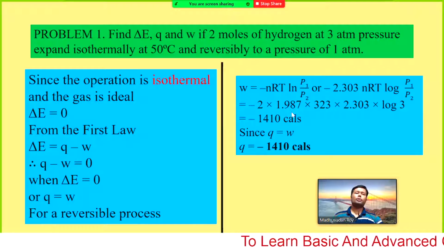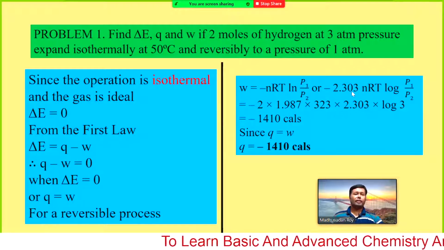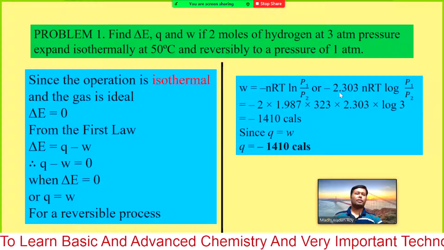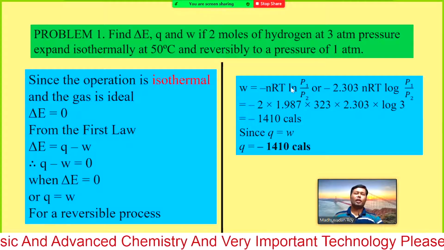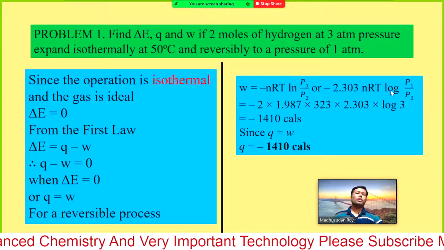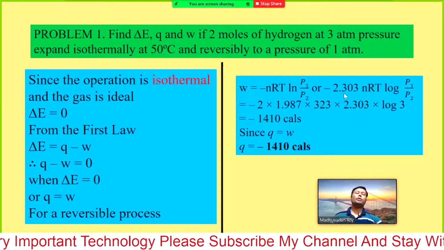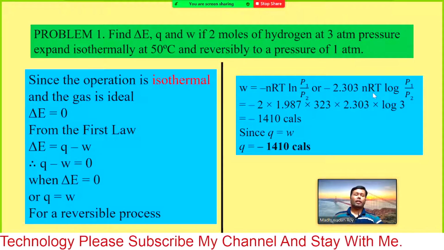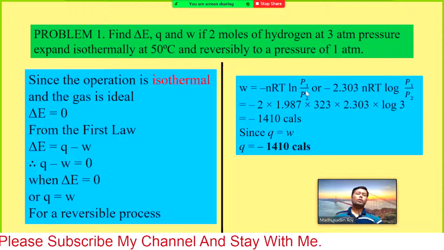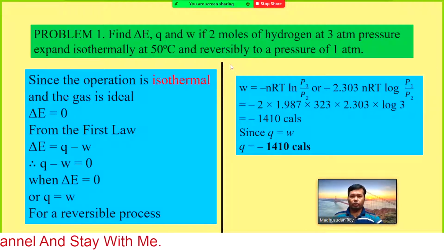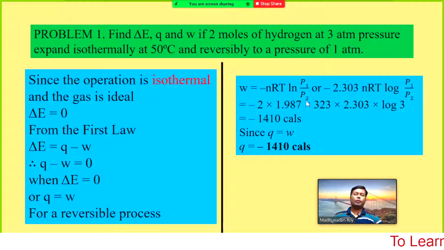Molar gas constant is 1.987, and you can write down either this equation or this equation. Both are the same, just this is ln and this is log. If you want to convert ln to log, you need to multiply with 2.303 and then the log term. So that will be exactly similar. So how much work done? W equal minus nRT ln P1 by P2.